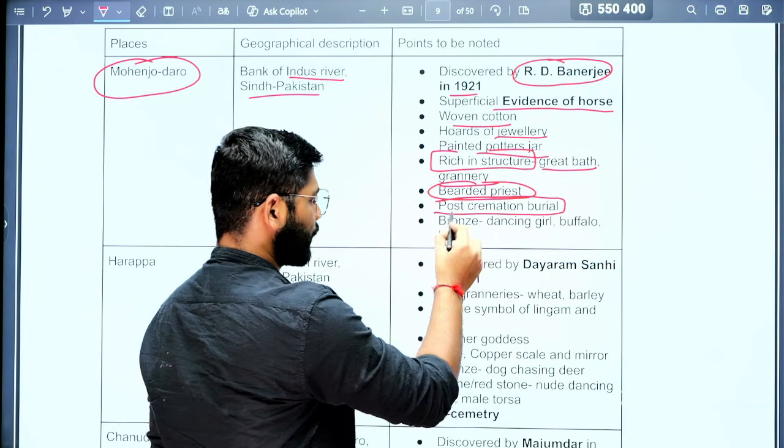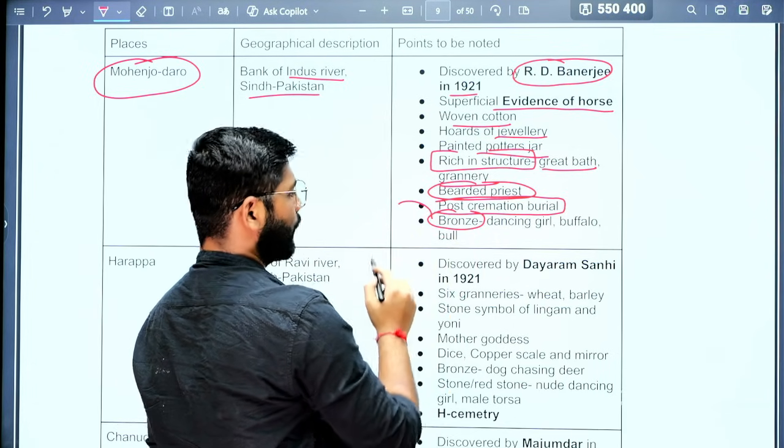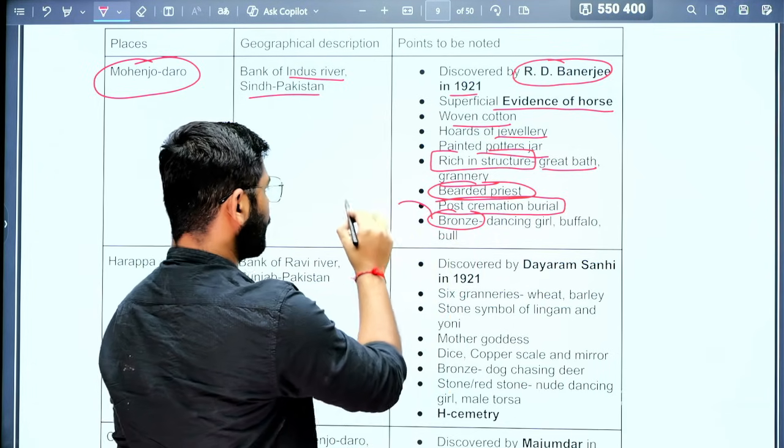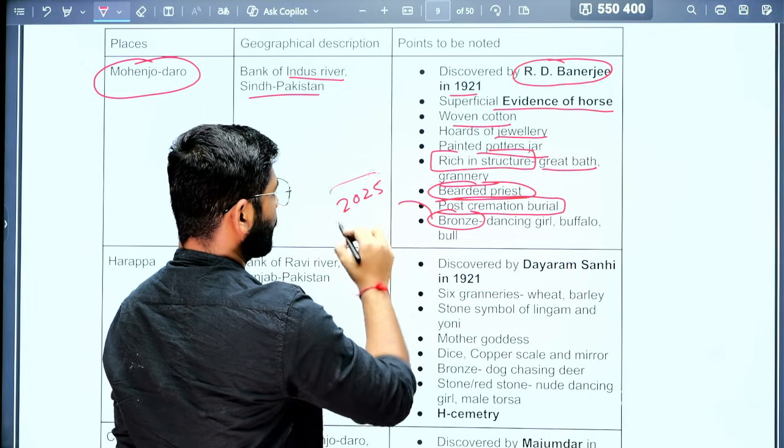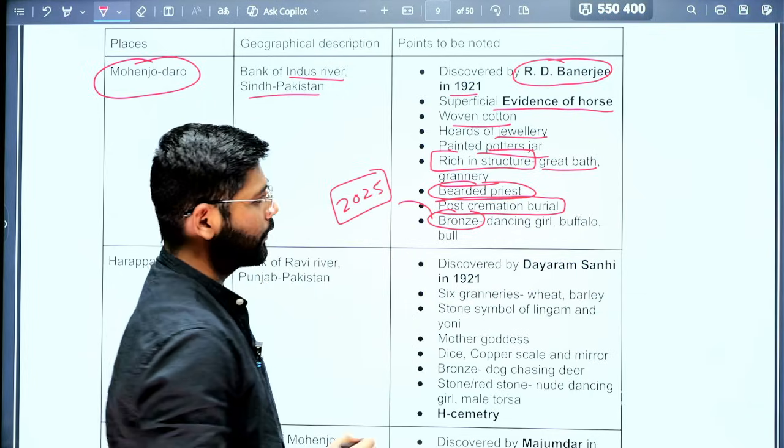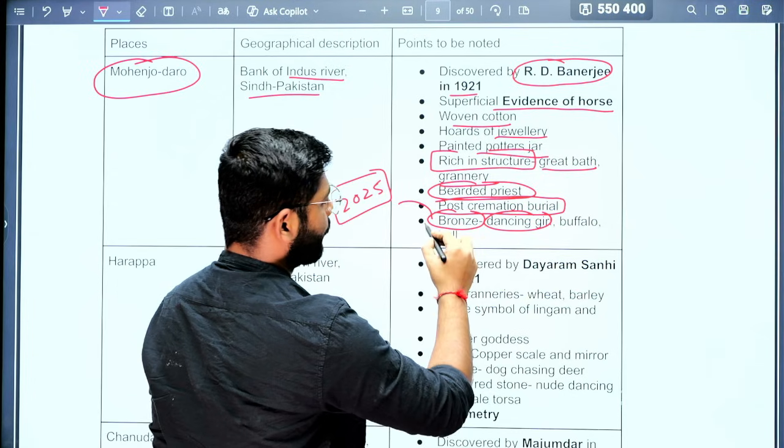Then the bronze culture. This question came in the 2025 prelims: the dancing girl is made up of what? The dancing girl was made of bronze.